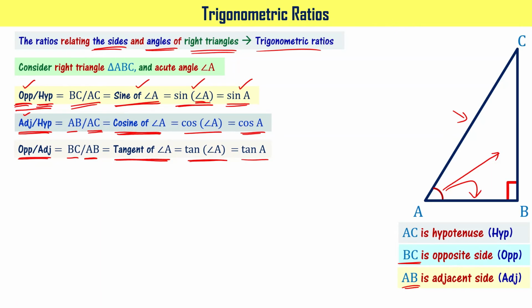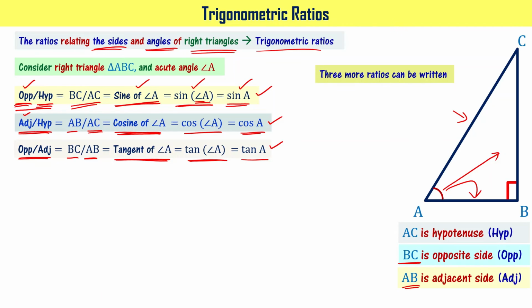right? We have seen three functions relating a pair of sides of a right angle triangle, right? Here we have seen the pair opposite side and hypotenuse. Here we have seen the pair adjacent side and hypotenuse. Here we have seen opposite side and adjacent side, right? We know that we can write three more ratios. What are those ratios?